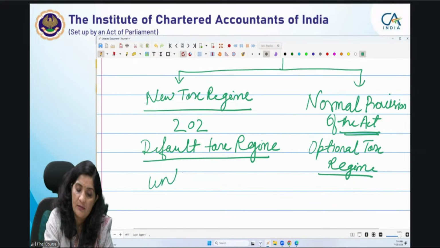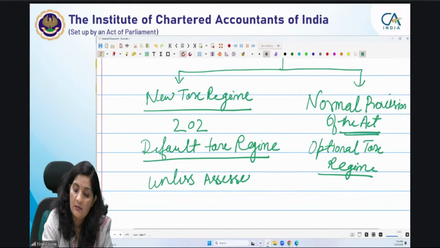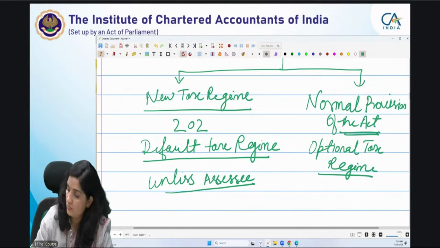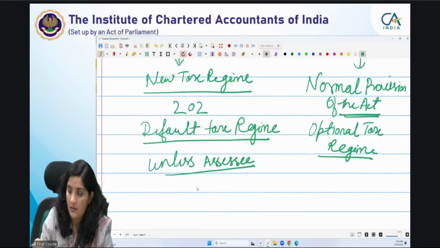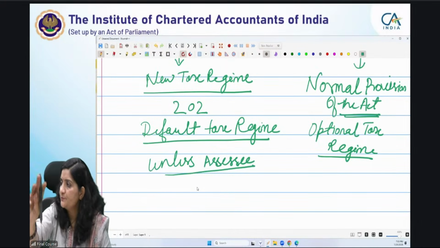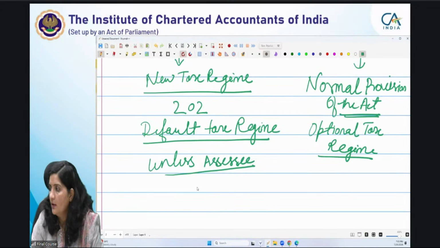Unless assessee, ऐसा नहीं सिर्फ इंडिविजुअल्स के लिए है ये. This is for all assessees, all persons can opt for it, has to pay tax because it's a default tax regime, right? Yes, Alka is right. Yes, you have done the filing work and you should do, because you have already in